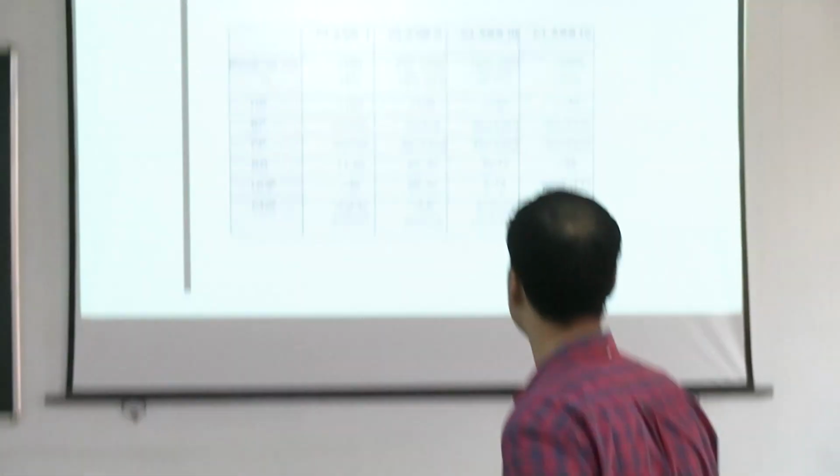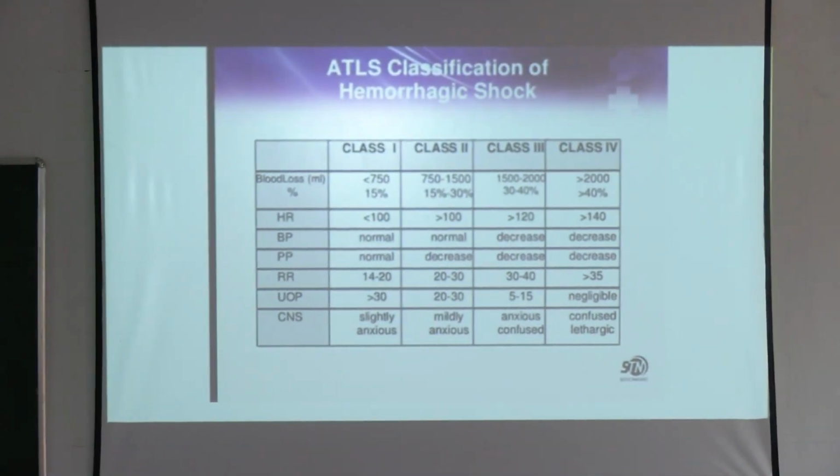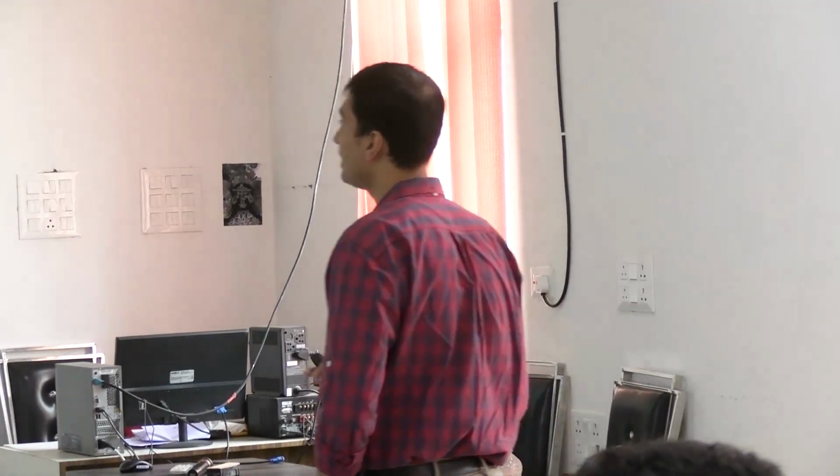But in class 2, you have to intervene. The respiratory rate now starts increasing. It comes to 20 to 30 per minute. Urine output starts to fall, down to 20 to 30. And now the patient is mildly anxious, but some also become disoriented.